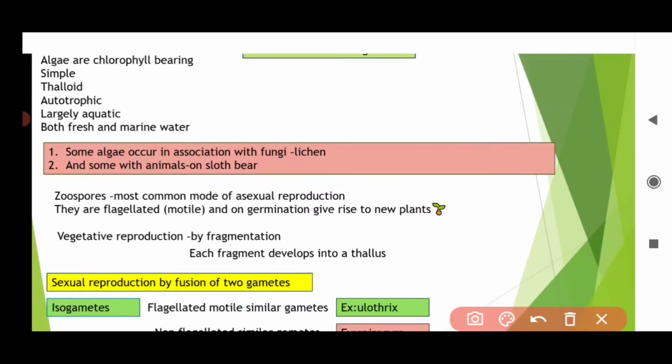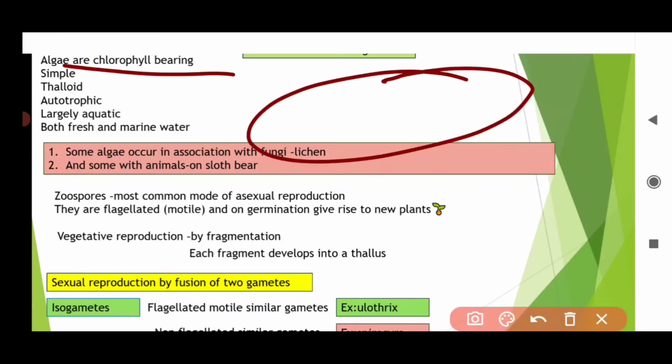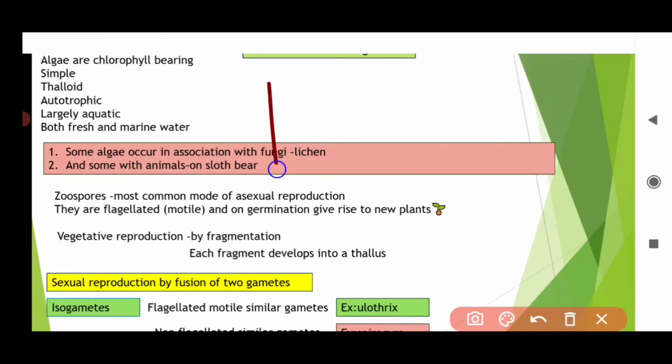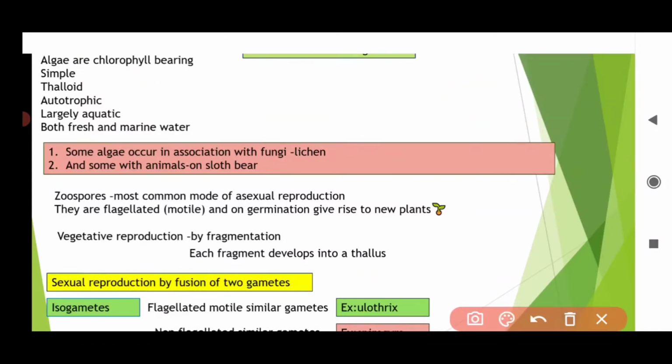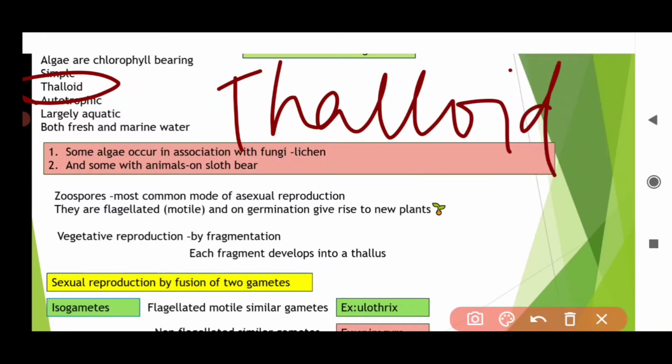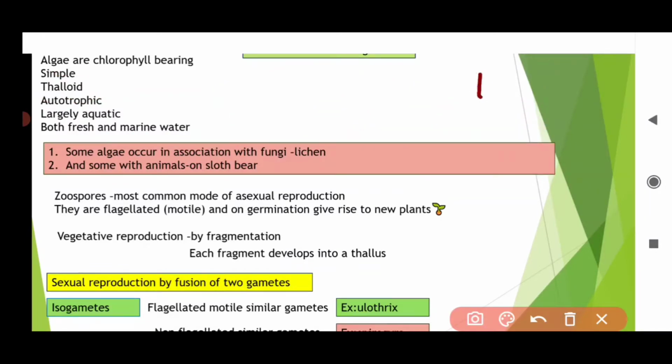Algae are chlorophyll bearing, they are green color, they perform photosynthesis, they have chlorophyll. They are simple thalloid. So what is the meaning of thalloid? Usually students get confused in this term.